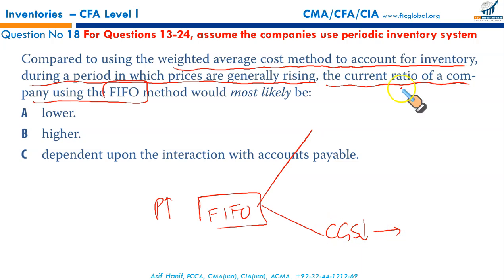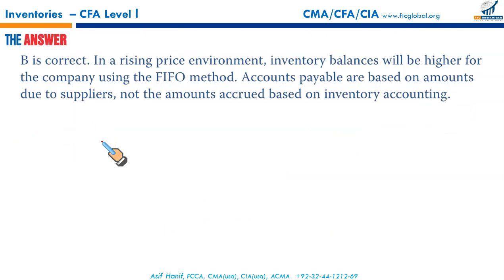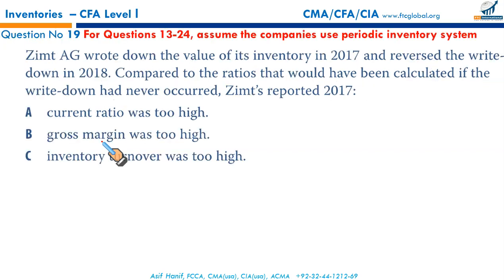We are looking for the current ratio. Since your CGS is lowered based on older prices, your current high prices will be reflected in closing stock. Having high closing stock means more current assets. Having more current assets means more current ratio, and this would give you a higher current ratio. Absolutely convinced without any rote learning that it's the right answer, and that it is. So this flow, based upon the dynamics behind these assumptions, will always help you get the right answer.